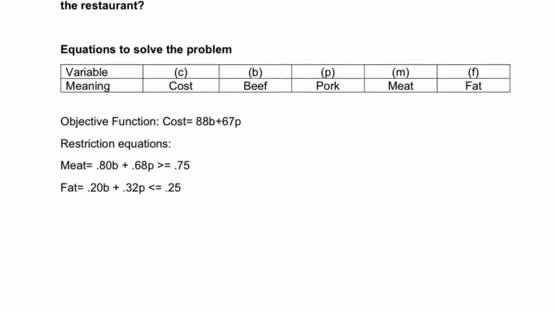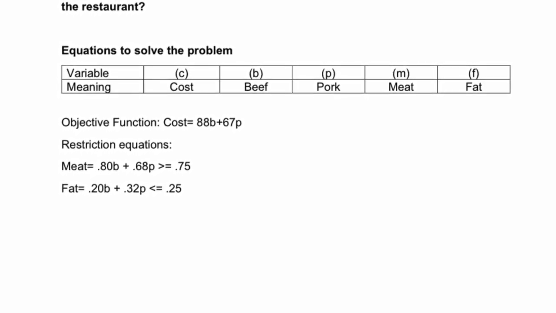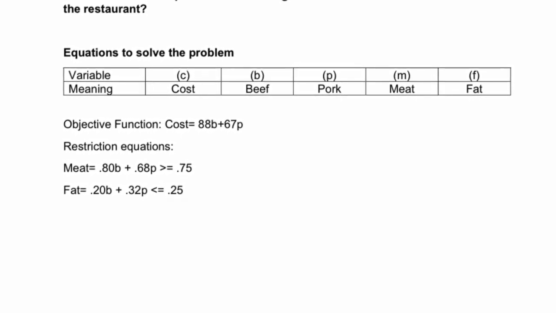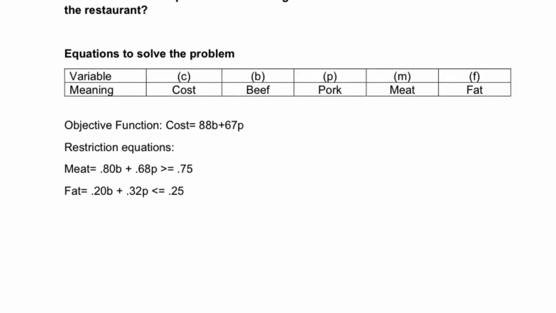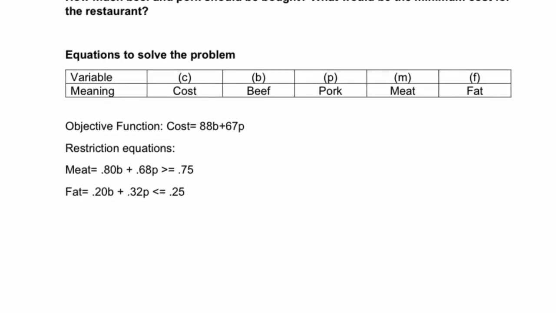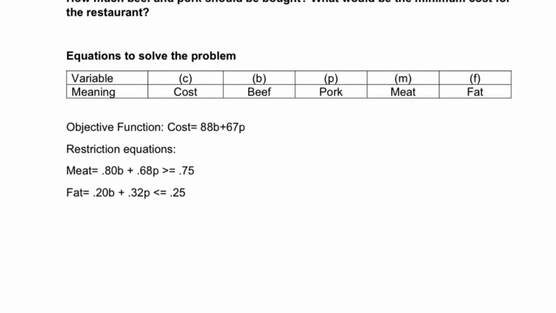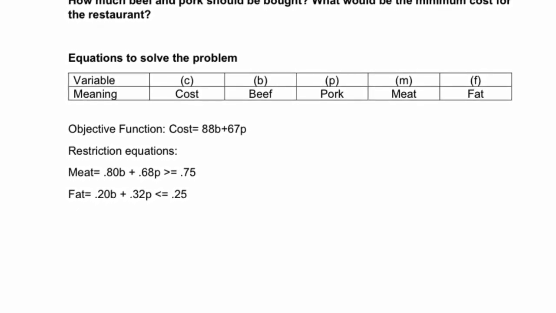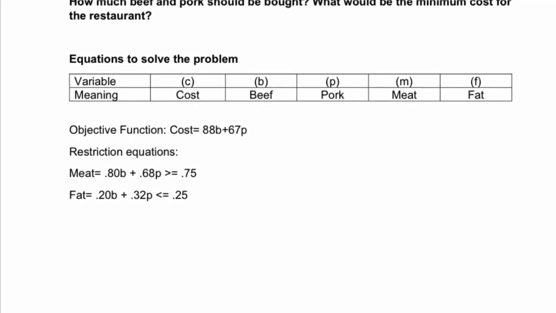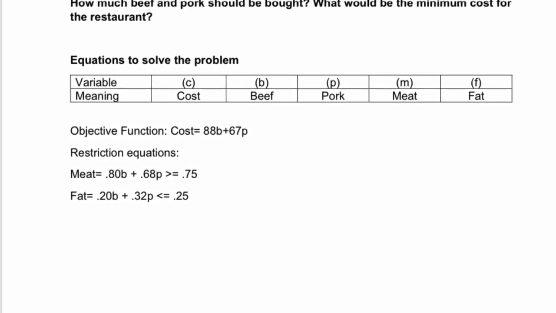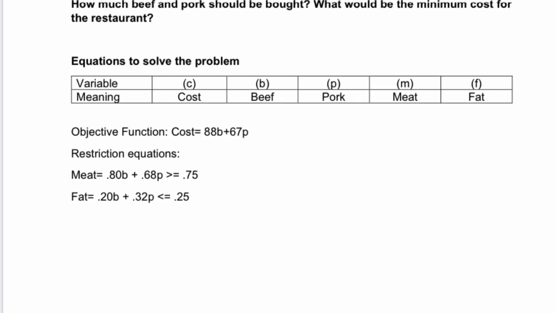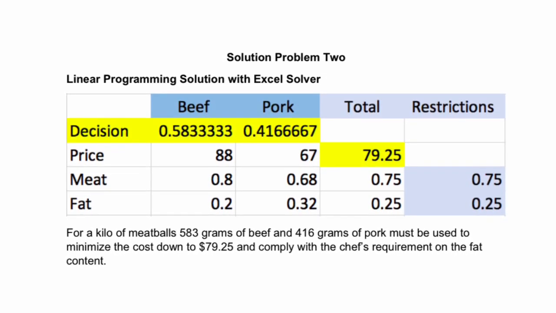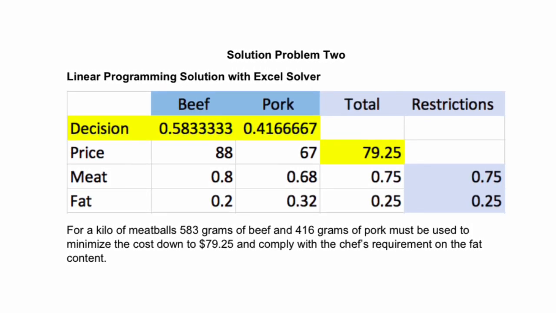In our restriction equations, first we have meat, which is 0.80 times beef plus 0.68 times P, and this expression needs to be greater than or equal to 0.75. And then we have fat, which is 0.20 times beef plus 0.32 times pork, and it needs to be less than or equal to 0.25. Now, by using linear programming, we were able to find the minimal cost to prepare meatballs.